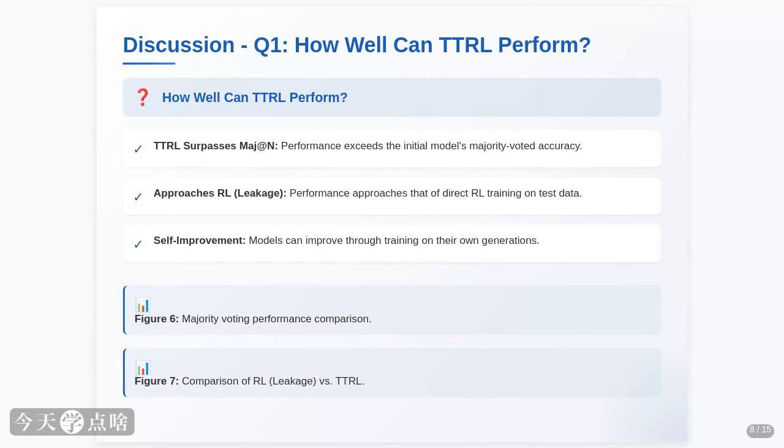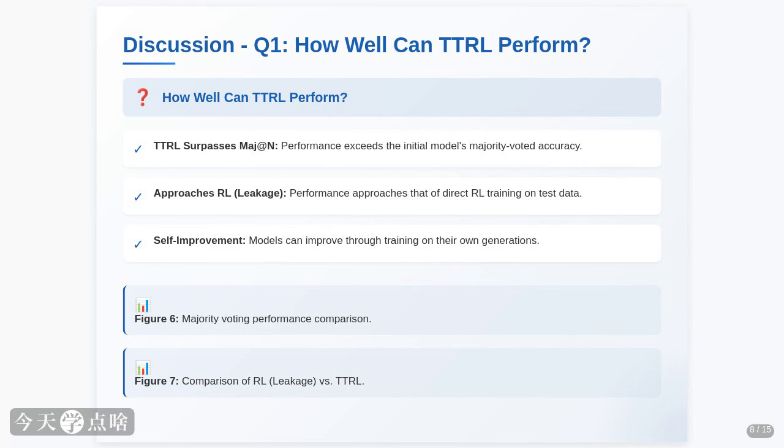How well can TTRL actually perform? The first big takeaway is that TTRL is surprisingly good. It doesn't just match the baseline performance of the original model, the Maj@N score, it actually surpasses it. It's like the student learning from the teacher, and then surpassing the teacher's knowledge.